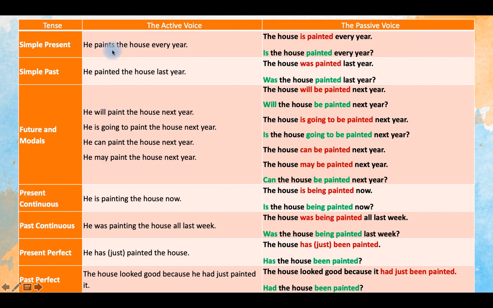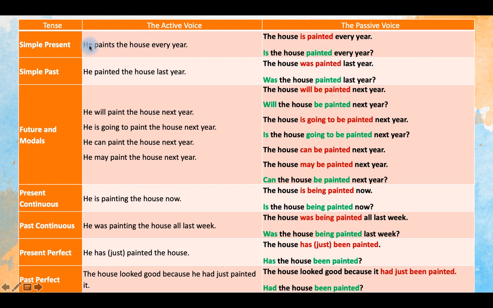So it depends on the meaning and on the tense that we are using in our story, in our speech. Just look briefly at this table, and on the next slide I will explain how to form passive with different tenses.